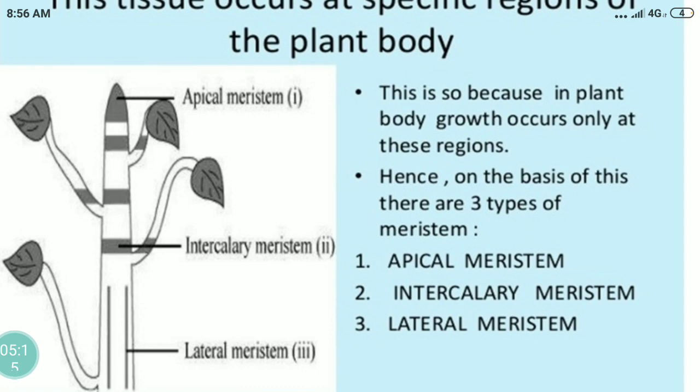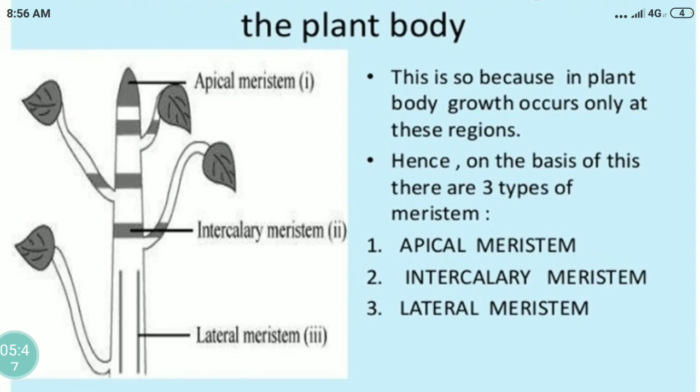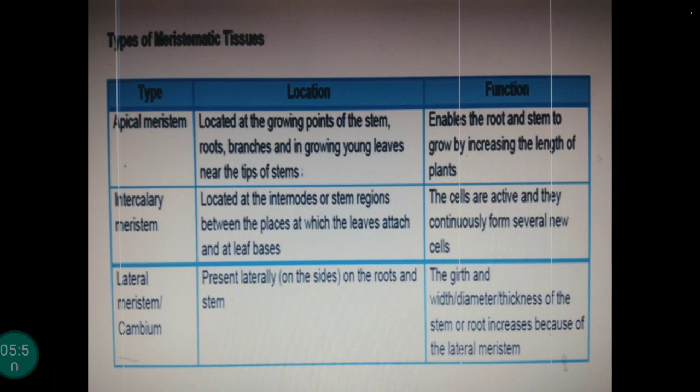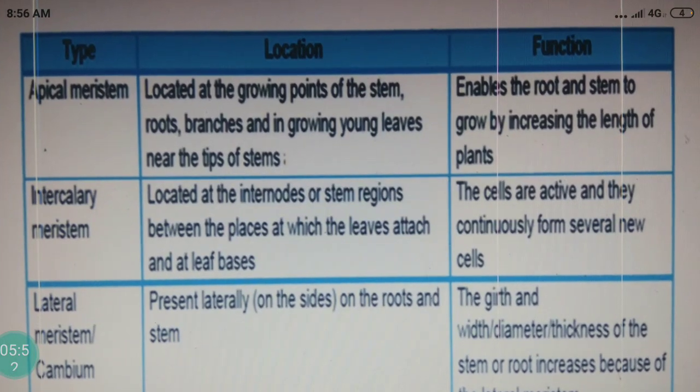And the dividing tissue is what? That is meristematic tissue. New cells produced by these meristematic tissues are initially like meristem, but as they grow and mature, they slowly change and become differentiated into components of other tissues.